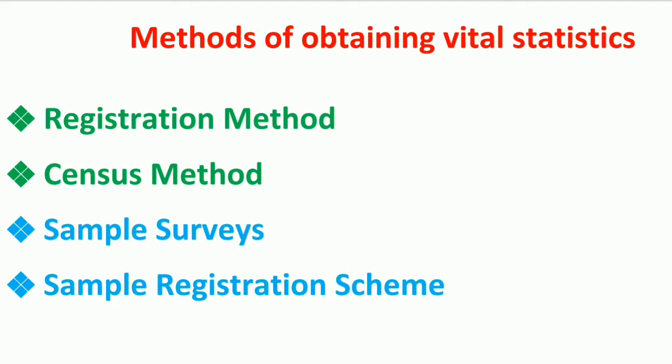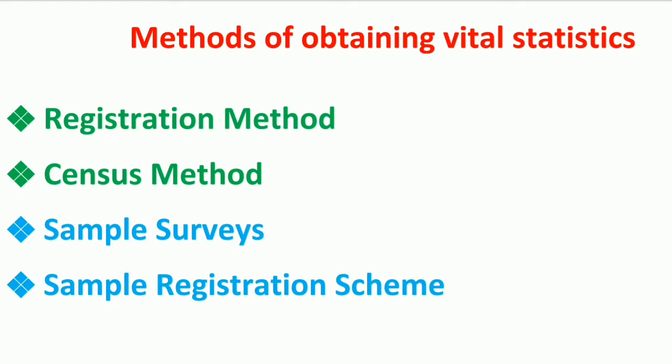The third method is sample surveys. Sometimes special sample surveys are conducted to get information which is not available in census or by registration of the vital events. The National Sample Survey Organization, NSSO, has conducted such surveys on family planning, morbidity, etc.